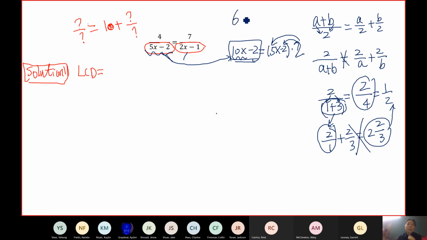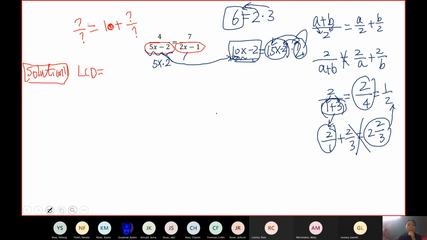If I think about, for example, when I say 2 goes into 6, what does that mean? It means I can break down 6 as 2 times 3. That's when I say 2 can go into 6 or 3 can go into 6. The same way, when we want to say 5x minus 2 goes into this, it means you can write 5x minus 2 times something equal to that. 5x minus 2 times nothing can be equal to that. So when you look at this, maybe you are thinking of this as 5x times 2. I'm not sure if that's what you're thinking.